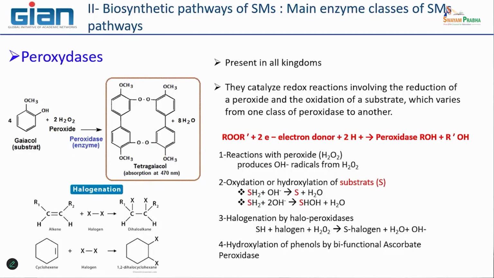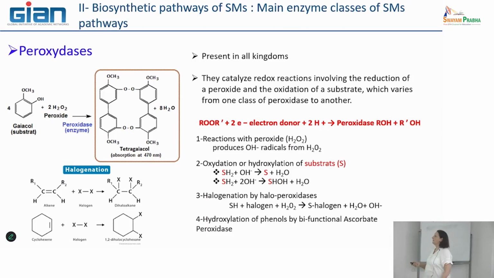The second family that it is very important to know is what we call the peroxidases. So peroxidases, as the name indicates, are able to catalyze redox reactions involving the reduction of a peroxide. Peroxide is the molecule H2O2, okay? And this peroxidation leads to the addition of a hydroxyl group, for example, to the molecule.